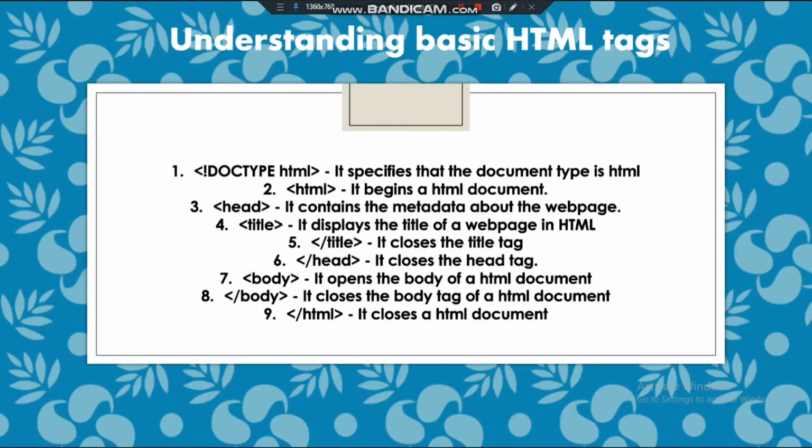So similarly, this head tag contains all the metadata about the web page. Who is the author of the book, what is the description of the book, what is present in the book, the price of the book, these are all the metadata about the book. Okay, the book is a set of data, but the metadata contains the data about the data, meaning who created that data, what is the price of that book. These are all data about the data. Okay, so similarly a web page is a data.